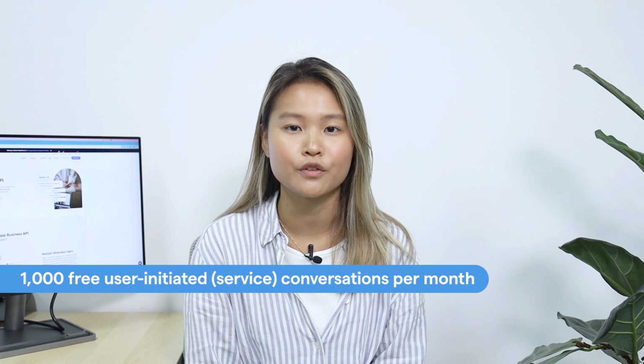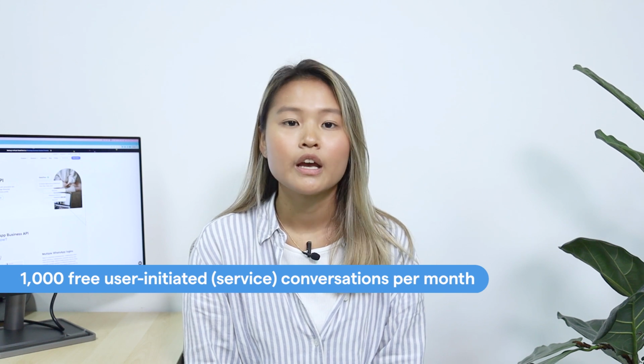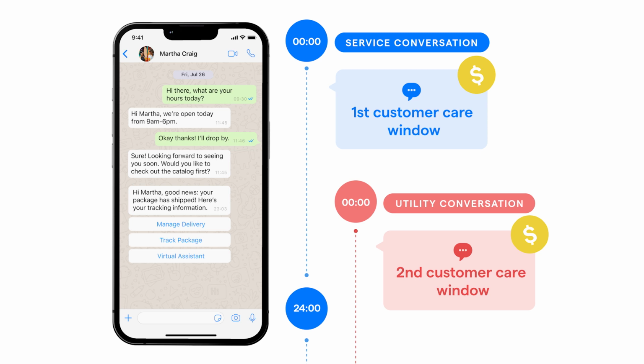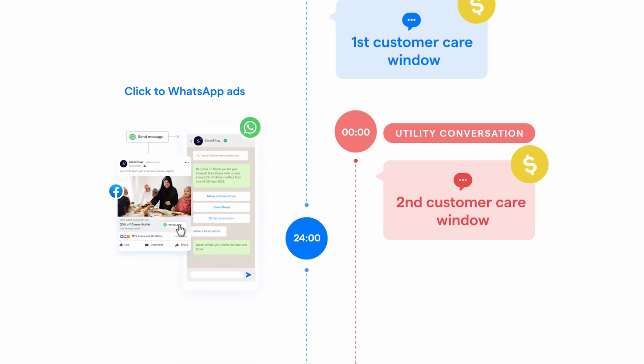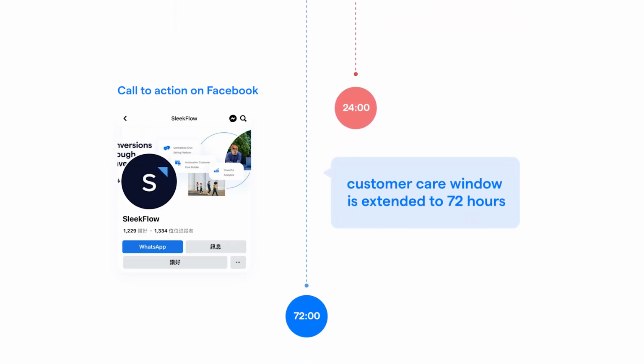But here's the good news. Each WhatsApp business account gets 1,000 free tier service conversations every month. If you have multiple numbers linked to your account, the 1,000 free tier conversations are shared between them. And if a customer messages you via a click to WhatsApp ad or Facebook page call to action button, the customer care window is extended to 72 hours, and all template messages sent during this time are free.